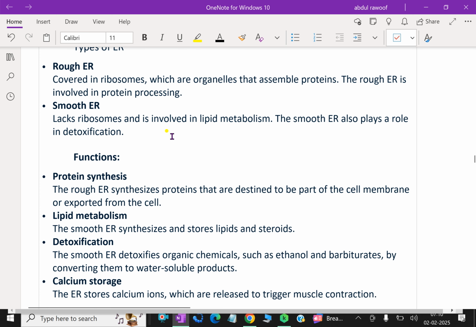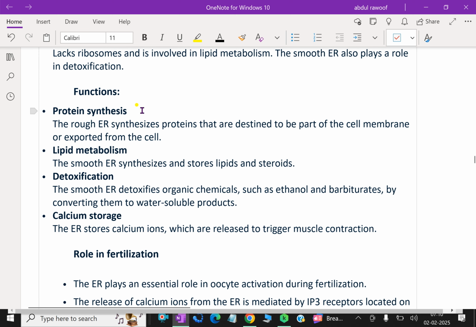The types of ER. Rough ER, covered in ribosomes, which are organelles that assemble proteins. The rough ER is involved in protein processing. Smooth ER lacks ribosomes and is involved in lipid metabolism. The smooth ER also plays a role in detoxification. What are the functions? Protein synthesis. The rough ER synthesizes proteins that are destined to be part of the cell membrane or exported from the cell.